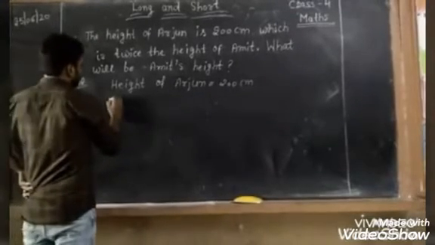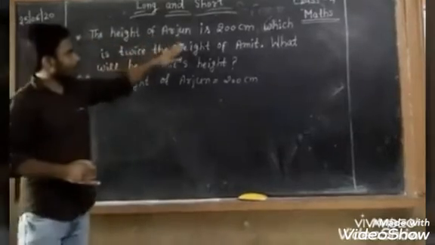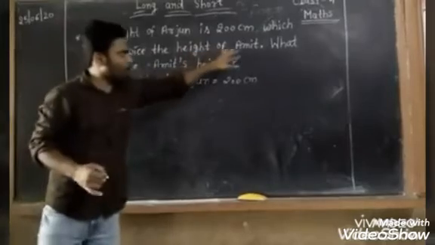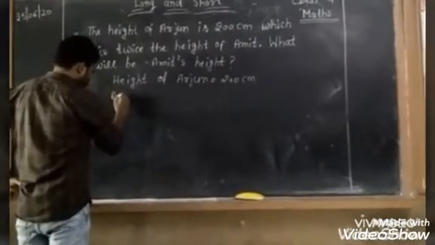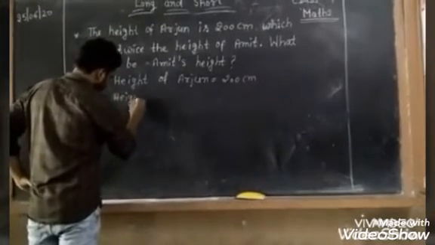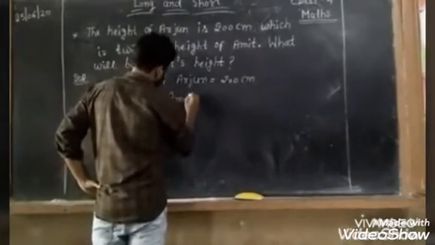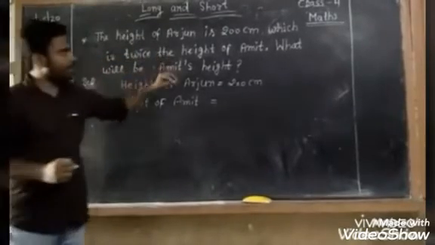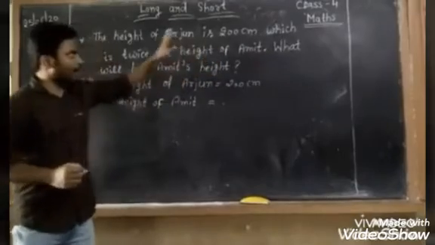If Arjun's height is twice the height of Amit, then what is Amit's height? It should be half of Arjun's height. So the height of Amit should be half of Arjun's height.